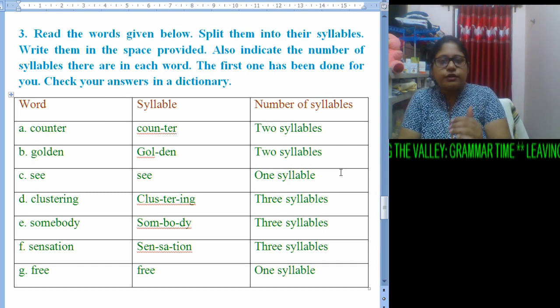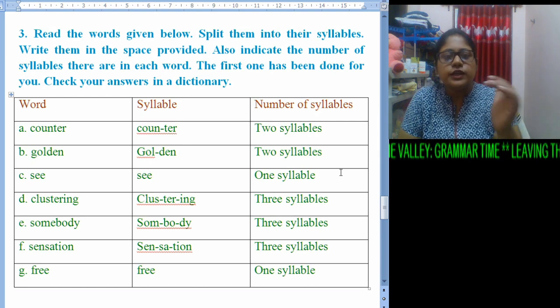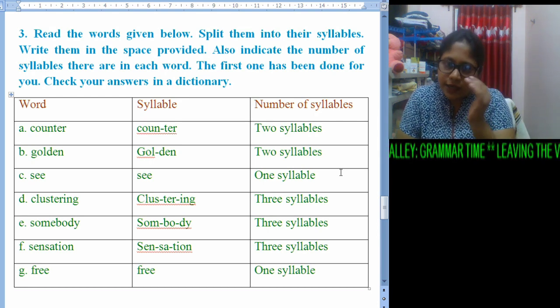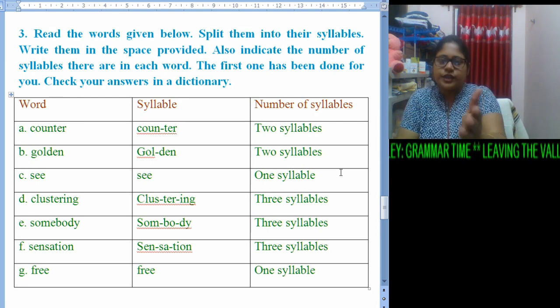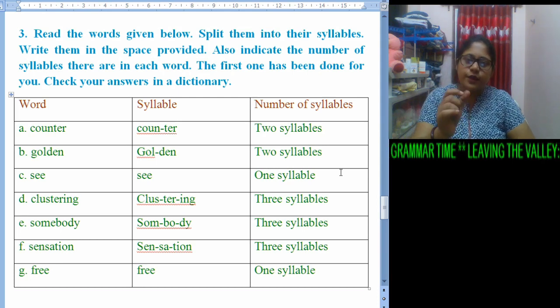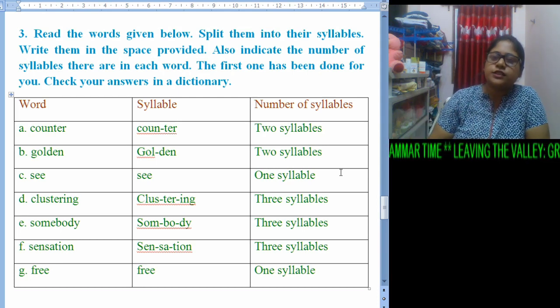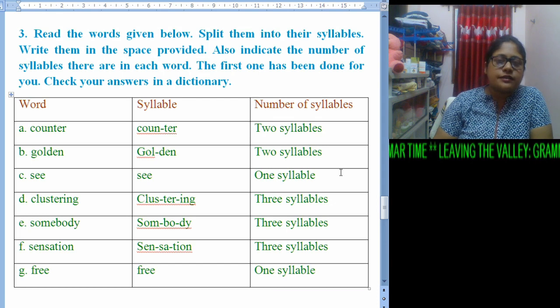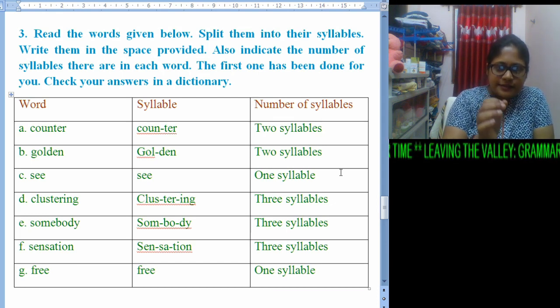From golden we will be doing: golden, the word gold, then den, golden. So here we find 2 syllables. Sea: with one simple stroke we can utter the word, so obviously it is 1 syllable. Clustering,